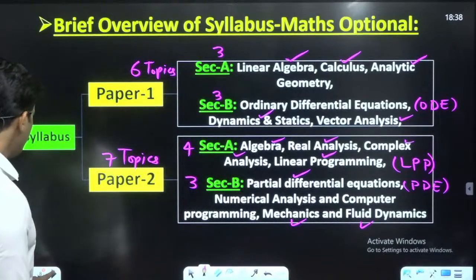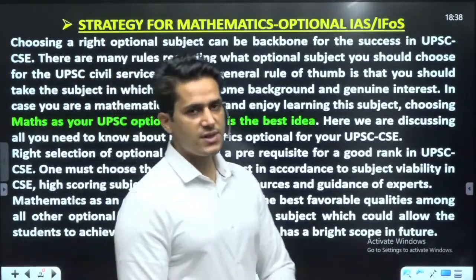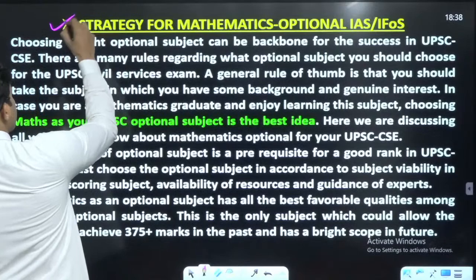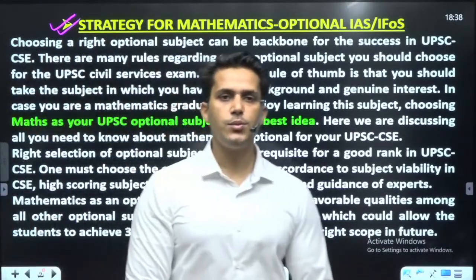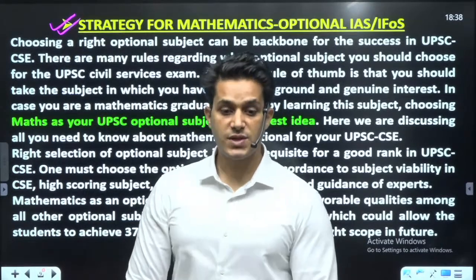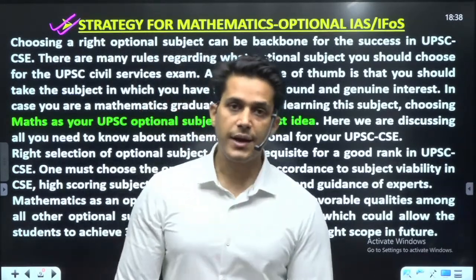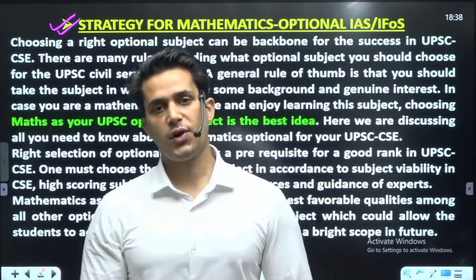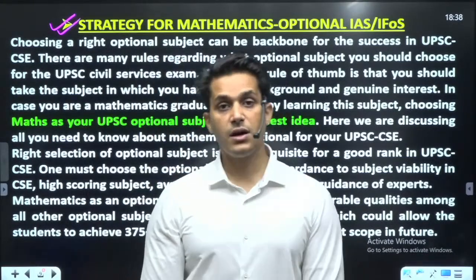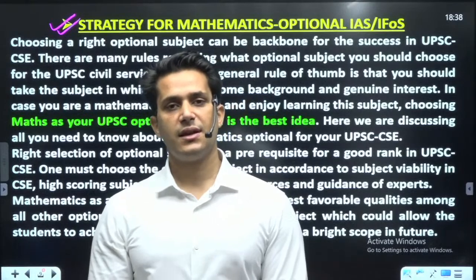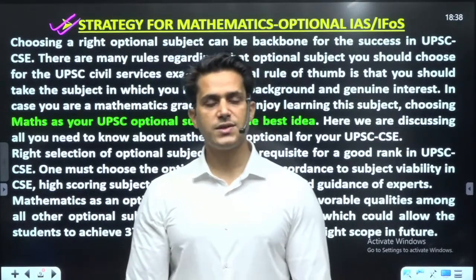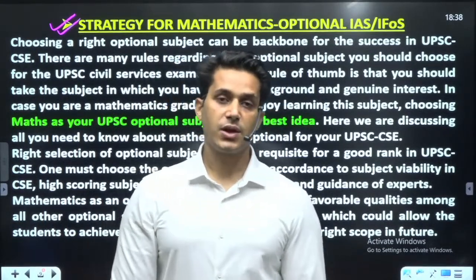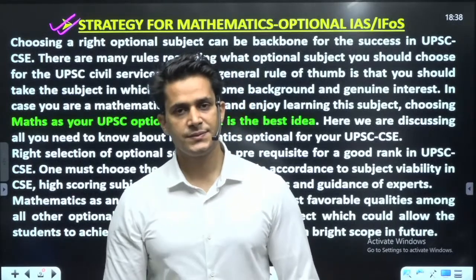Okay. Now, number 1. First thing here, strategy for mathematics optional for IAS PCS. As I told you before, choosing the correct optional subject will be half the race won for your examination. 500 marks are of the optional subject, and out of 2025 marks, 1000 marks will be required to come in your merit list.